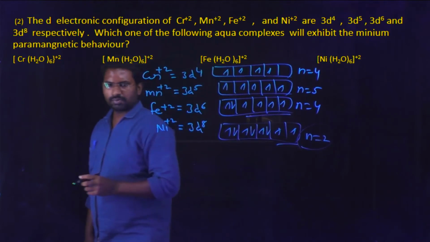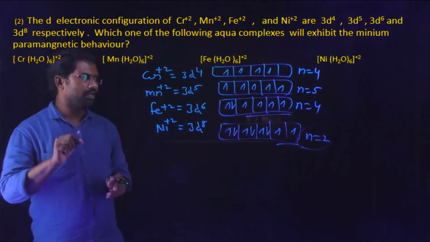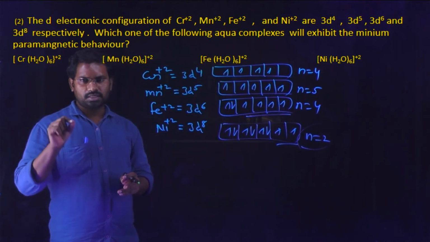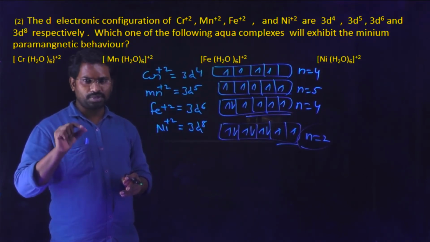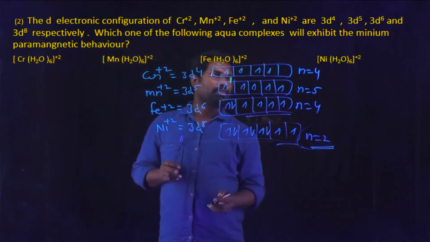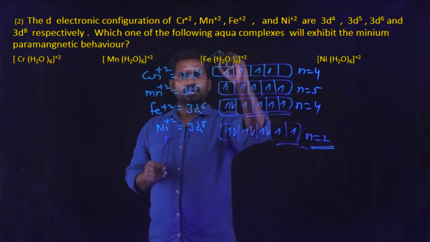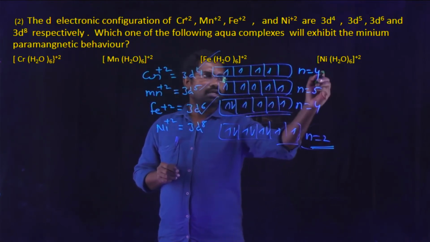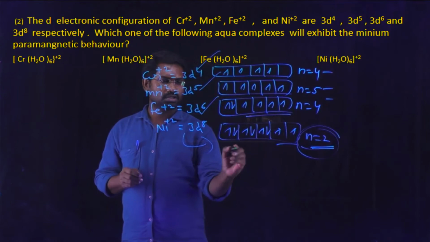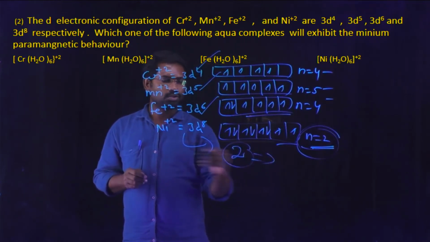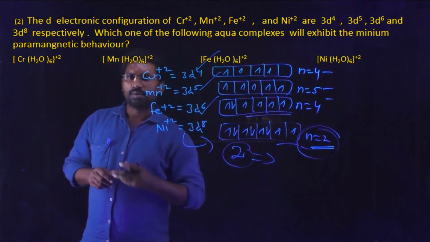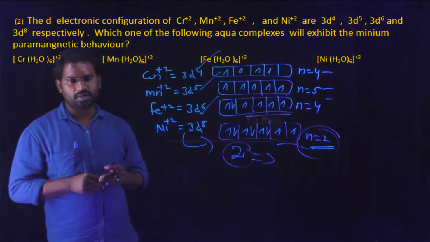So therefore Ni2+ has only 2 unpaired electrons. Among these 4 complexes, Ni2+ exhibits minimum paramagnetic behavior, that means it has the least number of unpaired electrons compared with chromium, manganese and iron. They contain 4, 5, 4. So in the case of nickel, 3d8 configuration, only 2 unpaired electrons. Due to the presence of 2 unpaired electrons, it possesses minimum paramagnetic behavior.